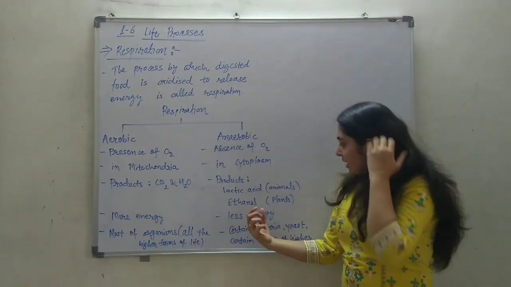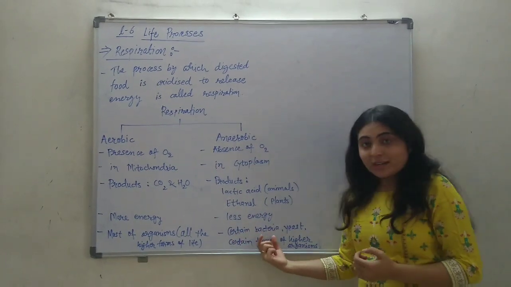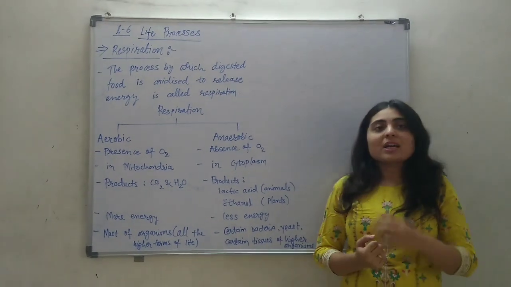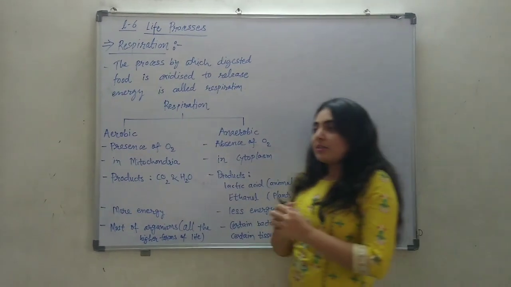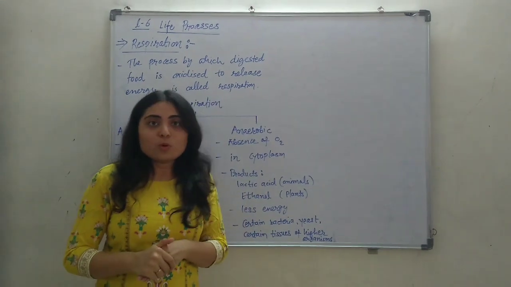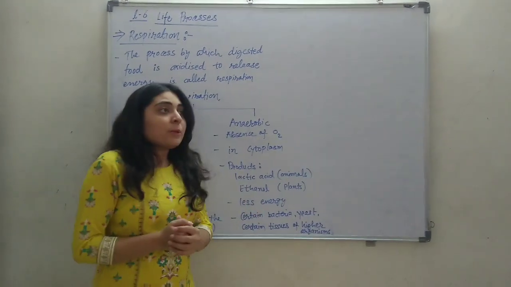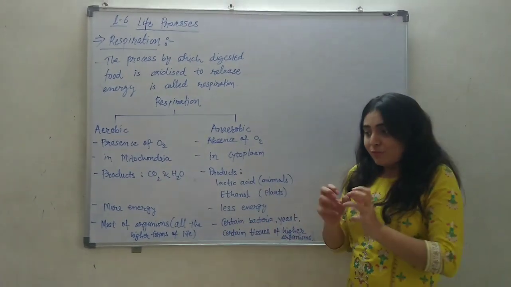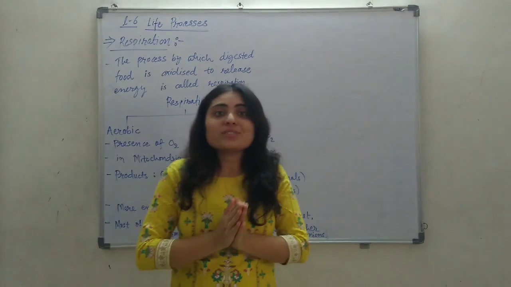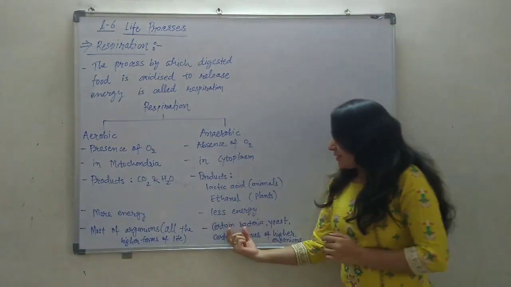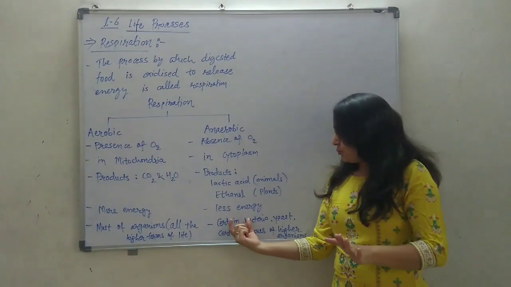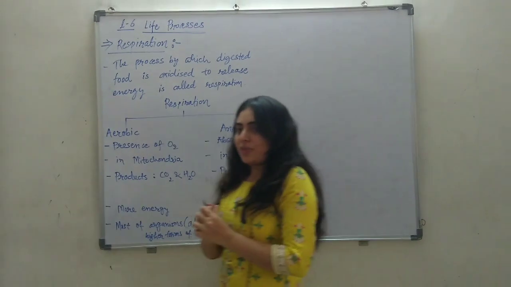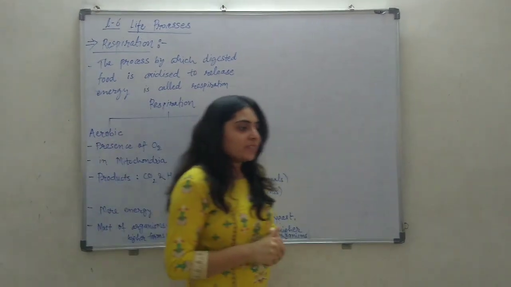Where we see anaerobic respiration: certain bacteria, yeast, fungi, and certain tissues of higher organisms go through anaerobic respiration. For some kinds of bacteria, oxygen is poisonous. Because they respire in the absence of oxygen, they don't need oxygen. And certain tissues of animals, let me give you one example.